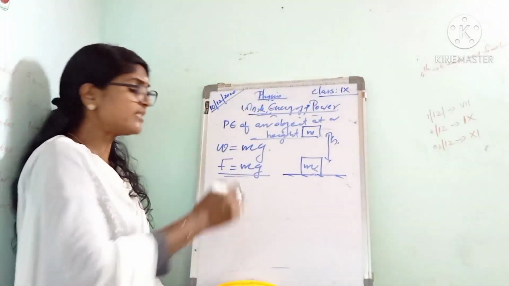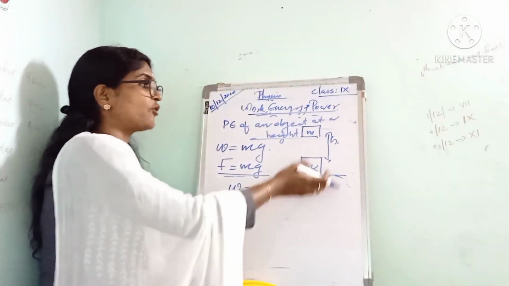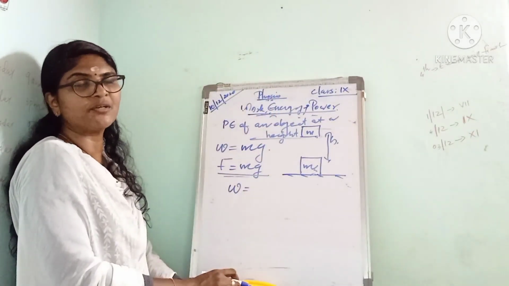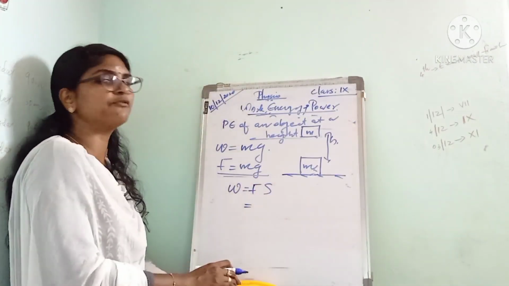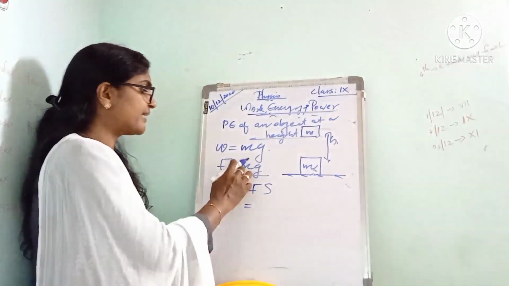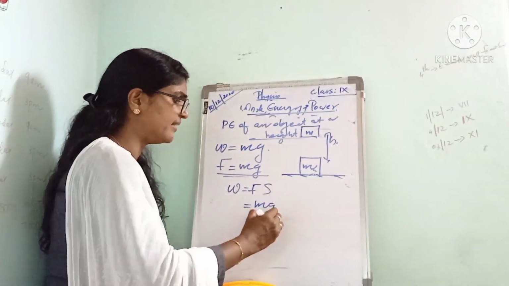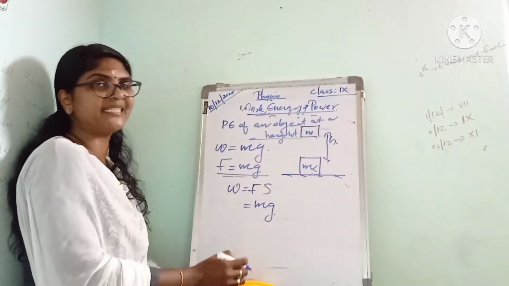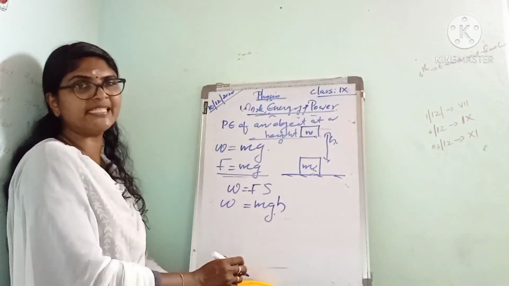Listen to it. Next we can see the work done. How much work is done to move this object upward? You know the expression for work, that is force into displacement. Work is equal to force into displacement. Here the force is actually mg. Then the distance through which the object is raised is h. So W is equal to mgh.